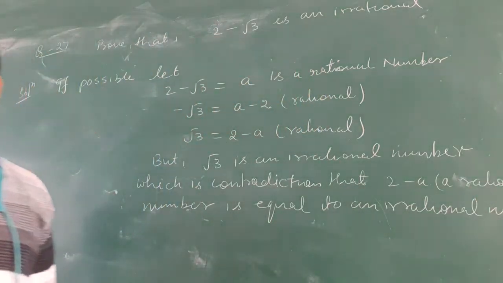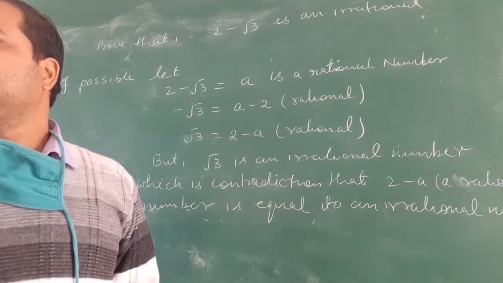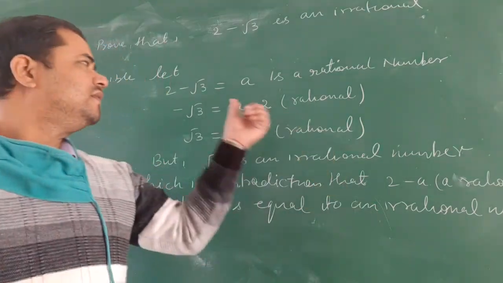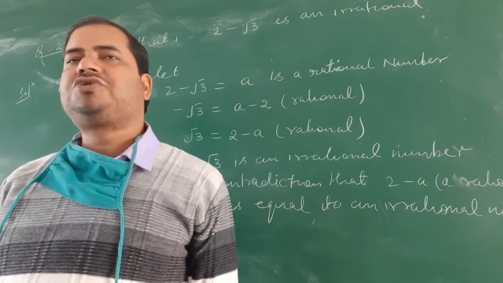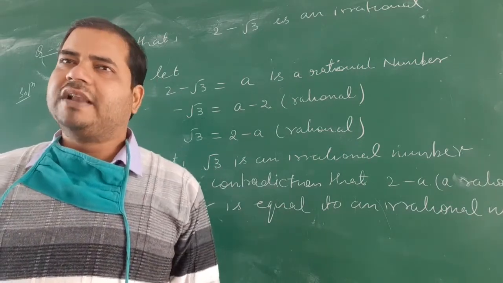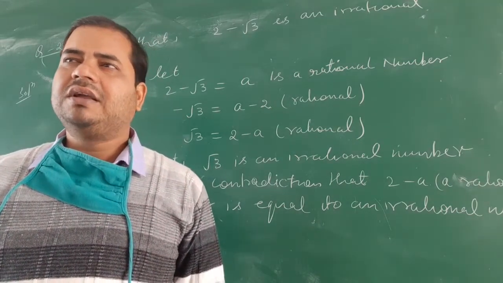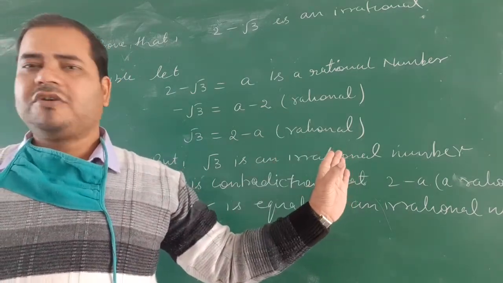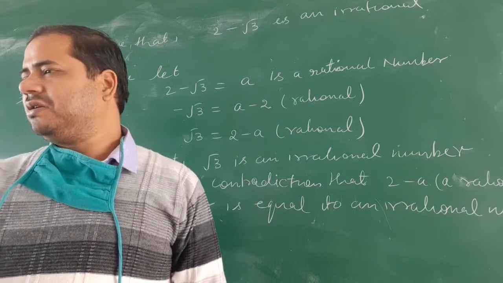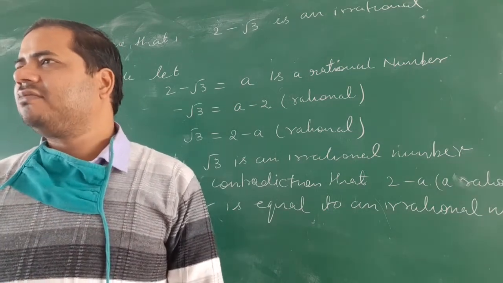Okay, so our supposition is wrong. So our supposition that 2 minus root 3 is a rational number is wrong. Hence what is true? 2 minus root 3 is an irrational number. So this is actually the method to prove this question. Okay, because this is not simply a 1 mark question, maybe 2 or 3 marks.